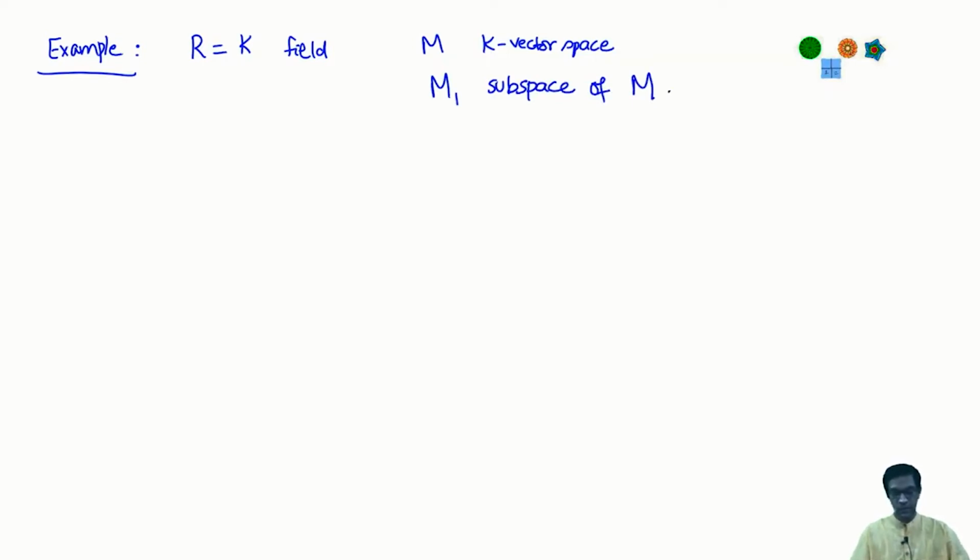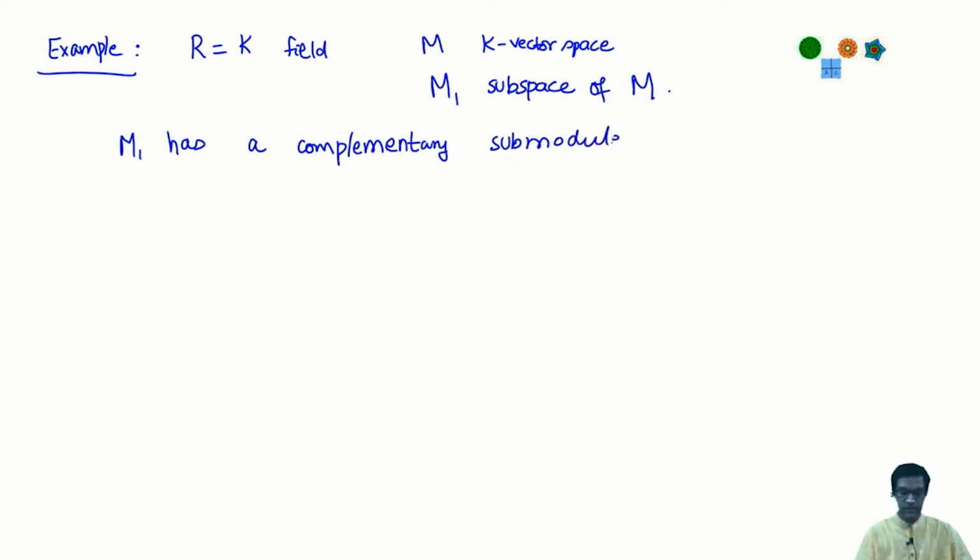So the question now is, does M1 have a complement? Is there a complementary submodule of M for M1? And the answer in the case of vector spaces, or in the case when R is a field, is always yes. So M1 always has a complement. The claim is that I can manufacture a complement for M1.